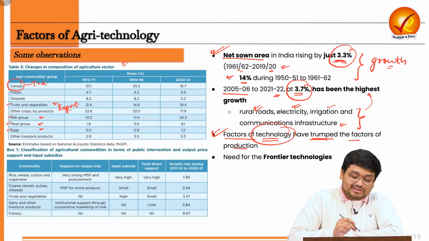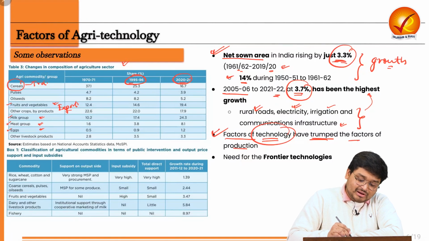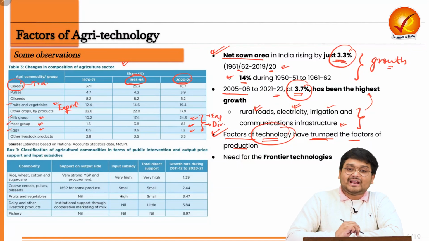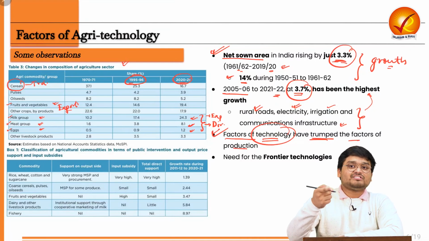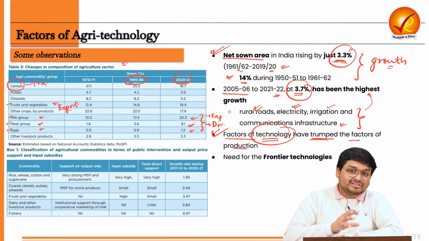So that is why we can see the change from the 1990s to right now. We can understand that the milk group has increased, the meat group has increased, the egg group has increased. This is showing not only the export potential but also the diversification that is being seen in the food habits of the people. So it is better that agricultural policies of today focus on these crops too.